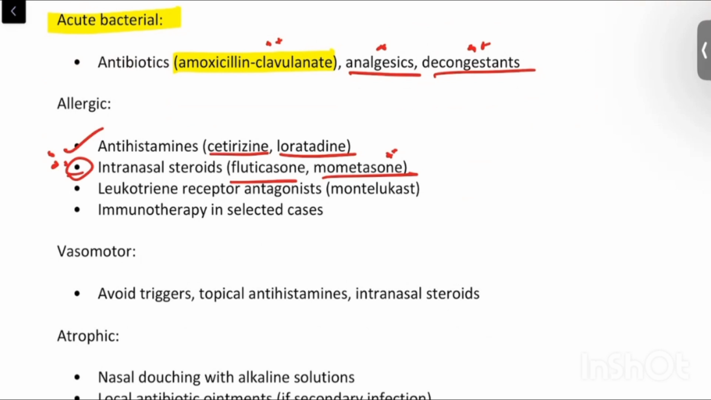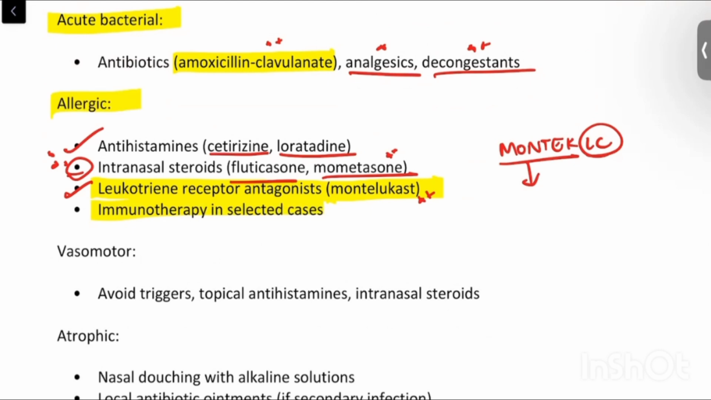And then leukotriene receptor antagonists, these are being used widely nowadays, that is montelukast. So the most common prescription nowadays is Montec LC, which contains montelukast and levocetirizine. Okay, so this montelukast is a leukotriene receptor antagonist, so that will in turn prevent histamine secretion again, thereby controlling all the symptoms. Other than that, again, immunotherapy is selected in certain cases since it is an allergic cause.